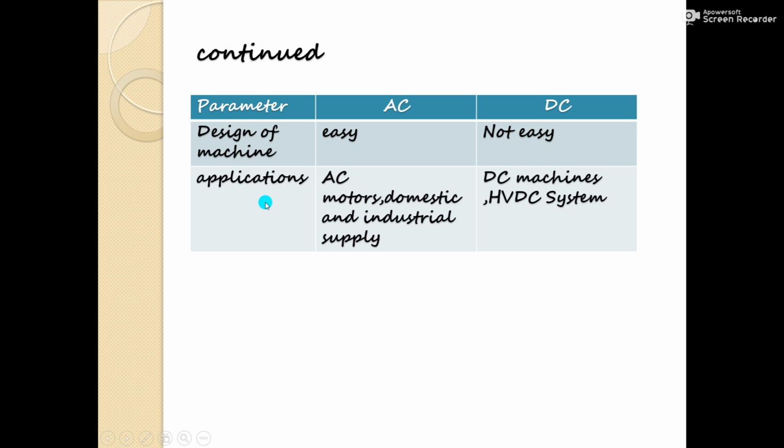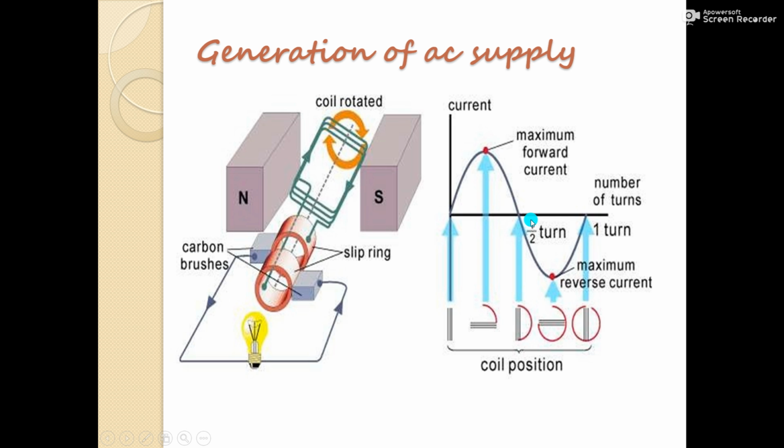Let us see applications for AC quantity. There are AC motors, domestic supply available at our home is also AC, and industrial supply. And the applications for DC quantity are DC machines and HVDC systems. Here is the generation of AC supply. This is the basic construction of the AC generator, and this is the output waveform of the AC generator. The AC generator works on the principle of electromagnetic induction.